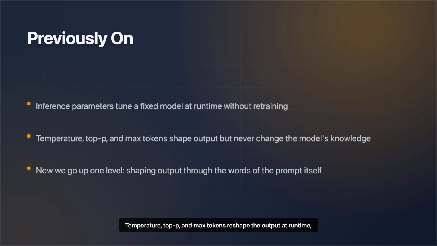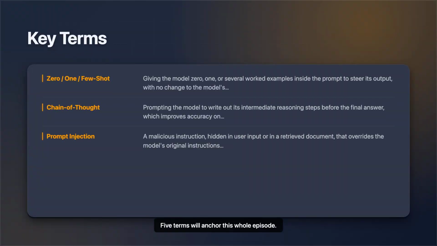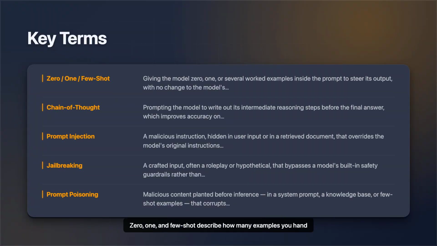Temperature, top-p, and max tokens reshape the output at runtime, but they never touch what the model actually knows. Today we move up one level, and it's the most powerful lever of all, shaping the output through the words of the prompt itself. 5 terms will anchor this whole episode. 0, 1, and few shot describe how many examples you hand the model inside the prompt to steer it. Chain of thought is asking the model to write out its reasoning steps before answering.